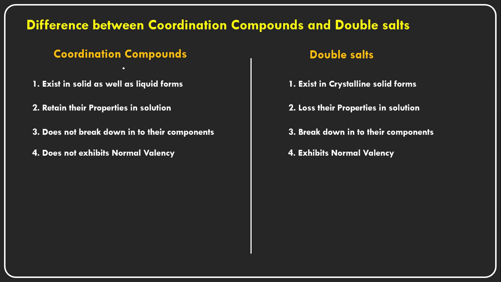On this side I am taking the coordination compounds and double salts. The coordination compounds, during preparation, exist as solids as well as liquid forms, and they are very stable. But double salts exist in the crystalline solid form only, just like potash alum or Mohr's salt. These are the examples for the double salts. Since they are salts, they have a crystalline solid form.